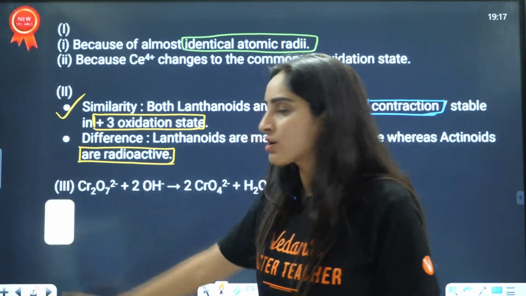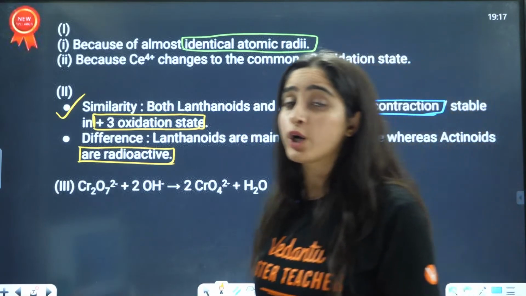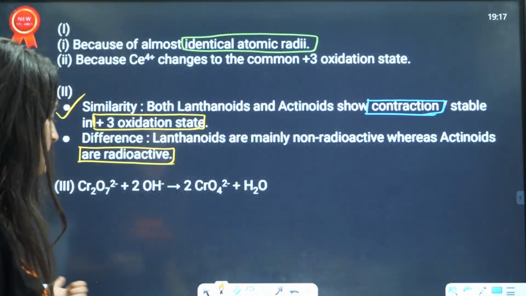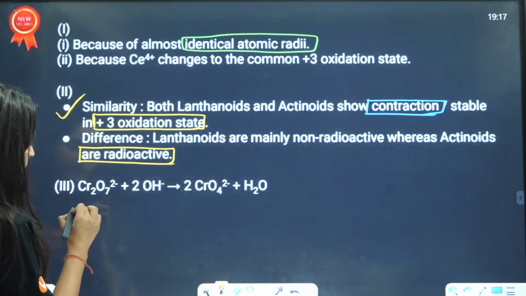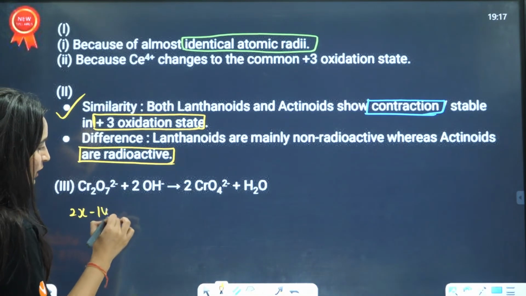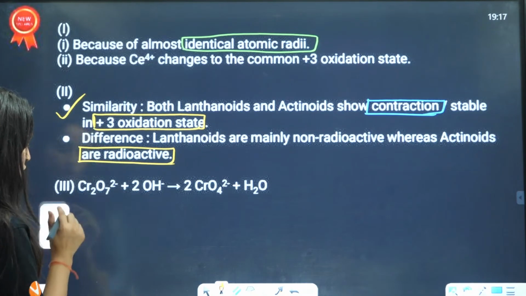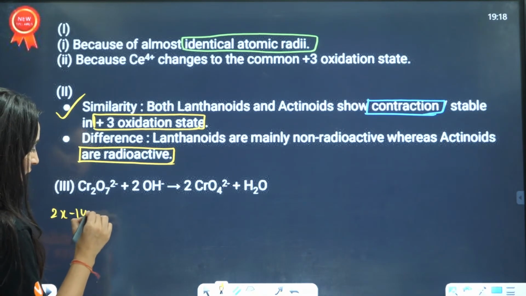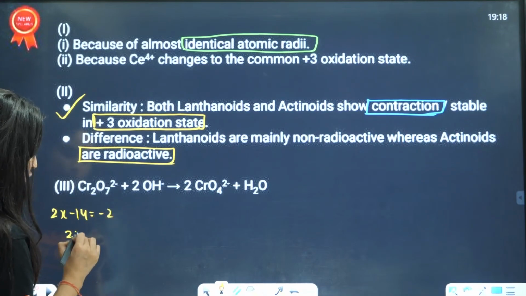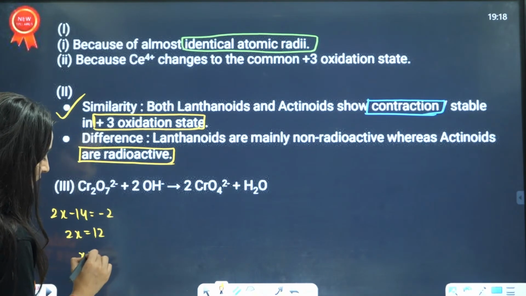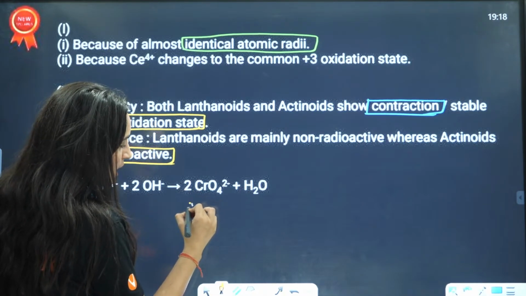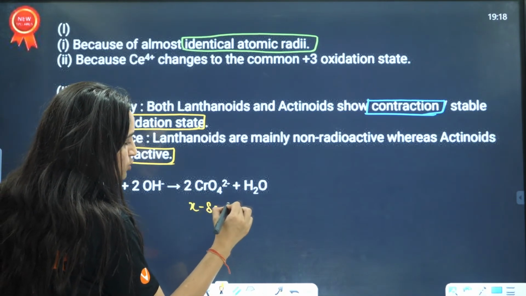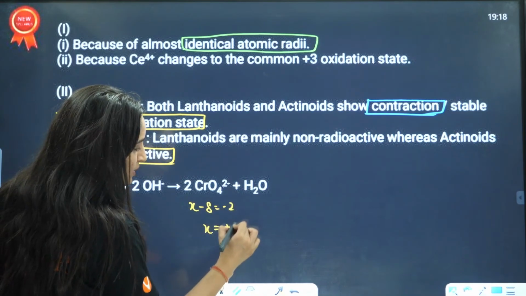Now let us check the oxidation states here, because a question can be asked on oxidation states as well, right? If we talk about the oxidation states, here 2x minus 14 is equal to minus 2, so 2x is equal to 12, x is equal to 6. Now a very interesting thing you will see here: x minus 8 is equal to minus 2, and x is equal to plus 6.